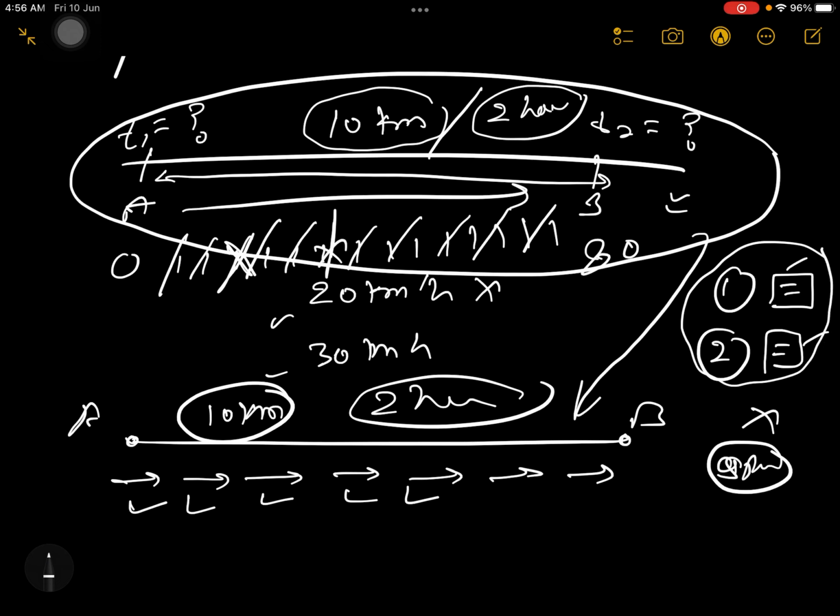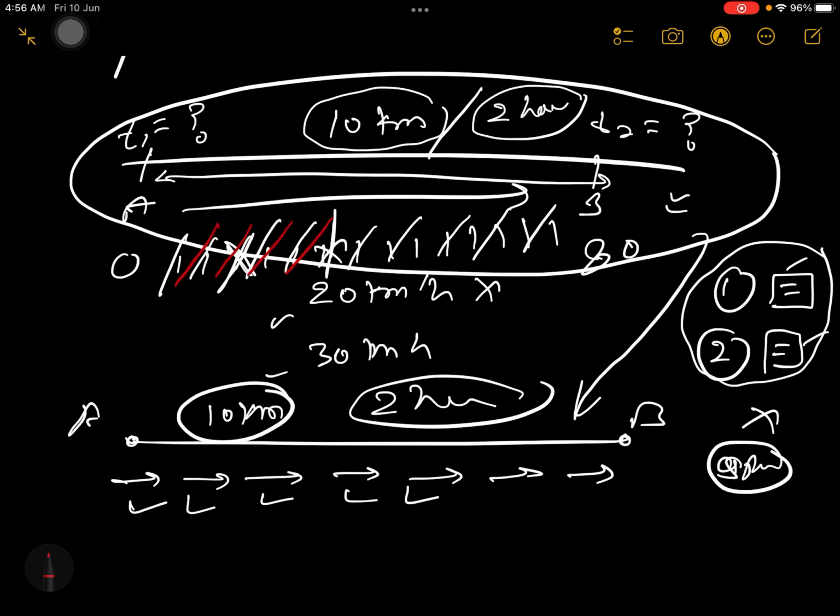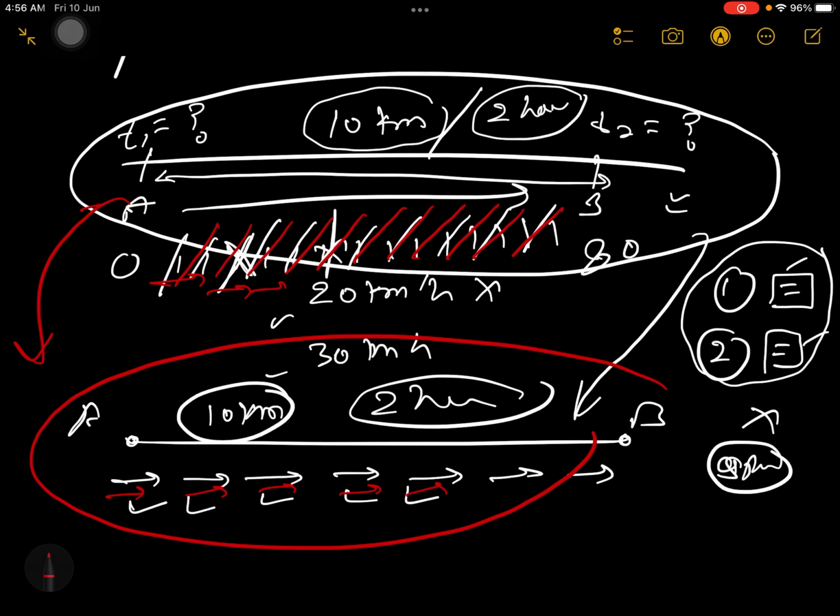Only what is not the same? The physical phenomena is not the same. What is the physical phenomena? Here your speed was not constant. Every time your speed was changing. But now here your speed is constant. But what is the same in this and this? What is the same in both the cases? The same is you are traveling 10 kilometer.